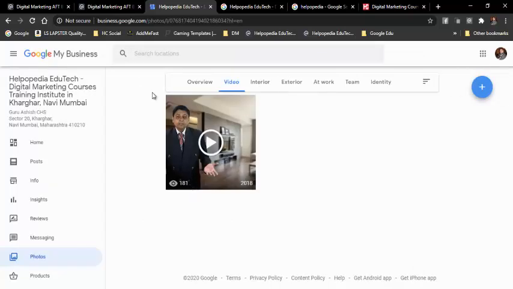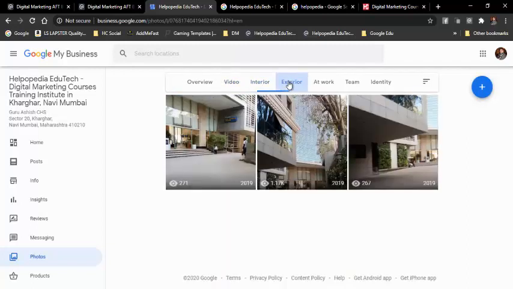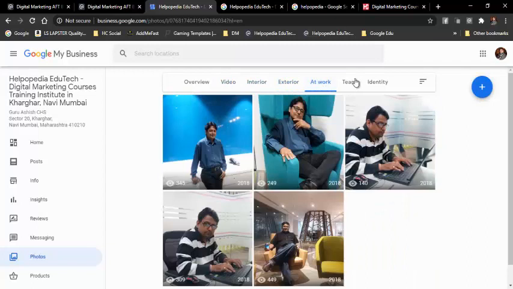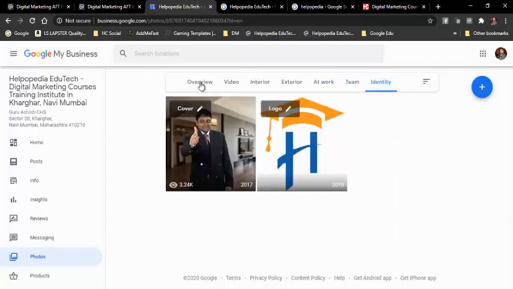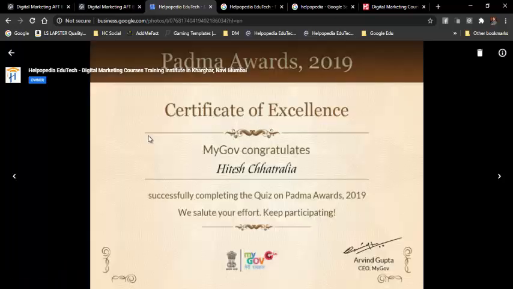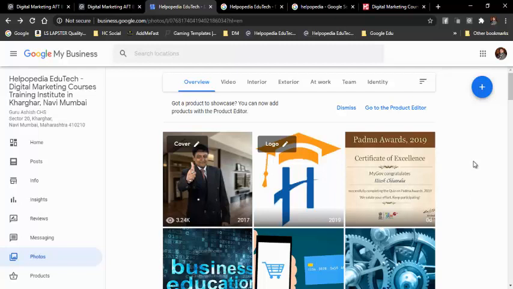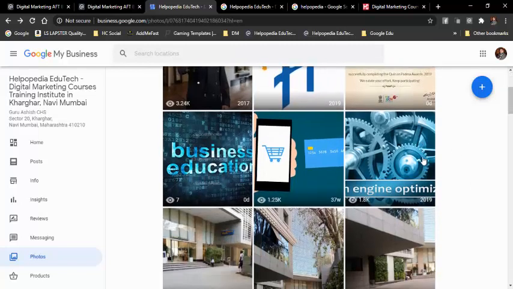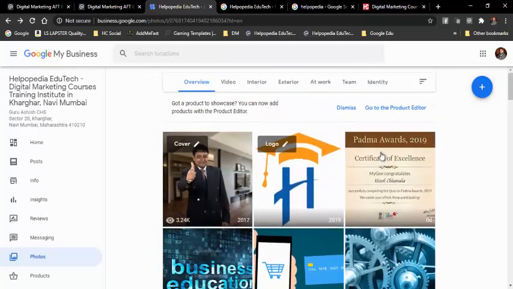That photograph would be added at work, team, identity. Okay, overview. See over here the photograph is already added, so we can see it over here. I've added one certificate over here. So like this we can add various information to our listing.